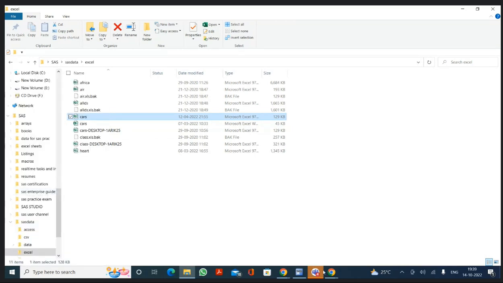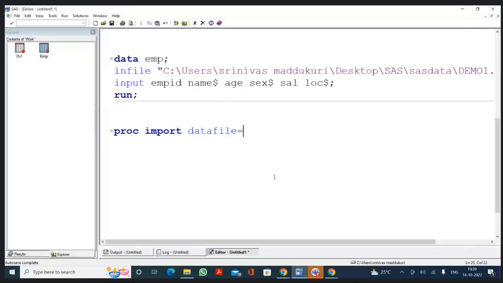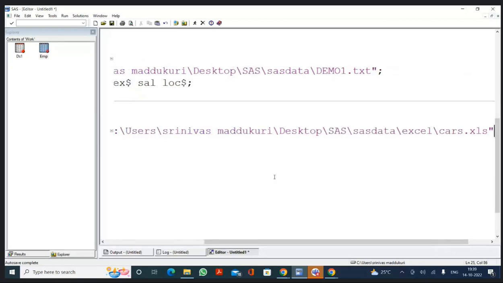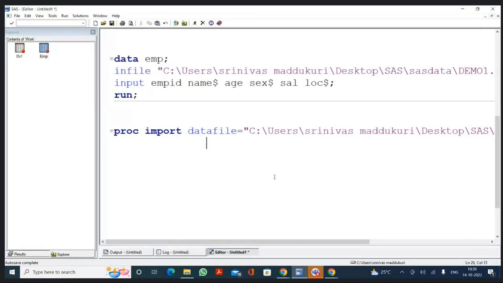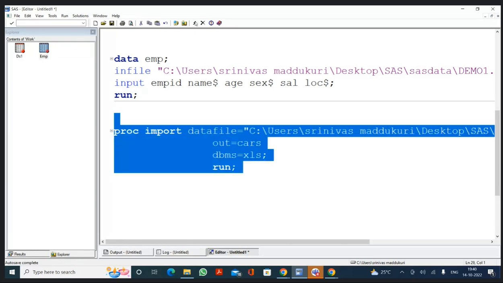Go to the program, paste the path. In the same statement, I'm writing in the second line, so you can write the same statement over multiple lines. Out is equal to cars, DBMS equal to Excel, semicolon. Now select the program and execute the program. Now you will have a cars data set.